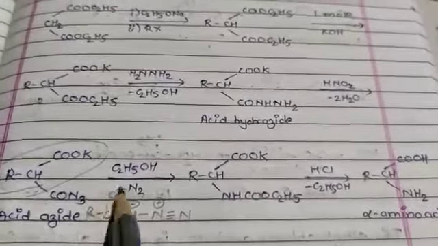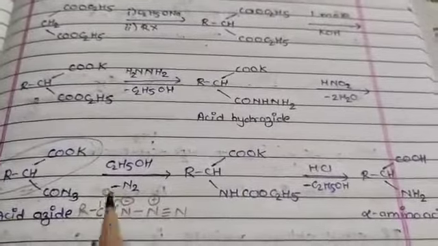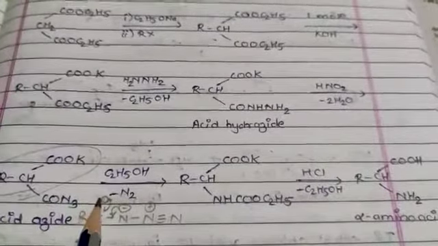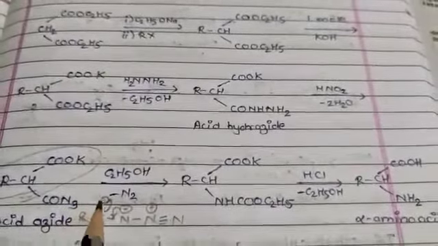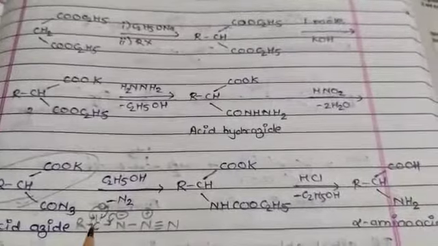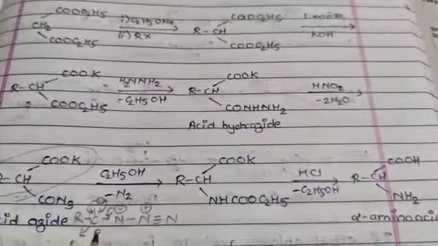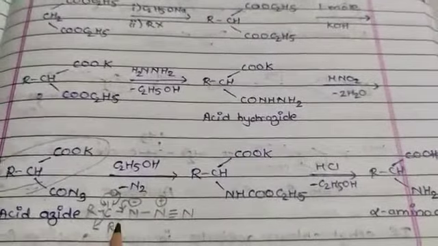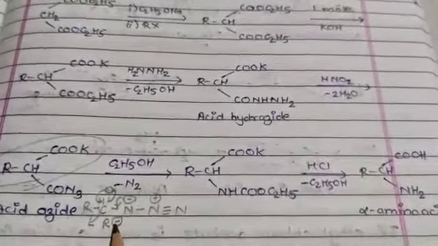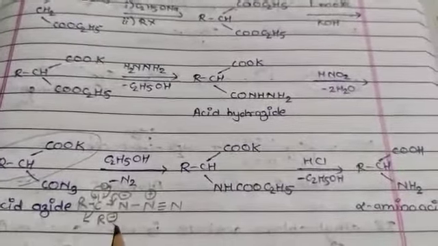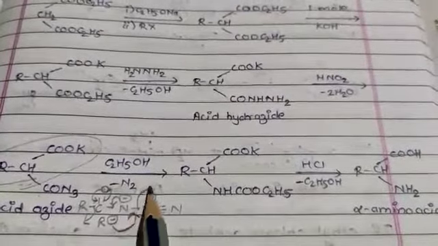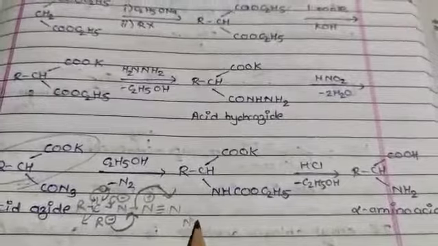The oxygen has higher electronegativity than carbon, so there is back bonding towards the carbon, and the R group migrates as R minus to the N minus, so there is removal of N2 gas.